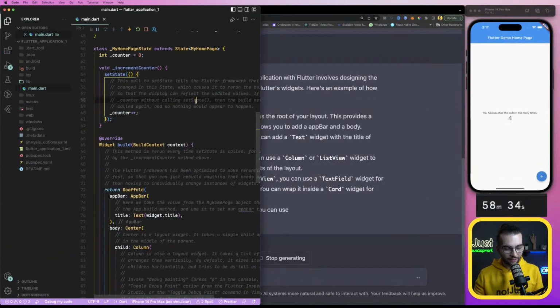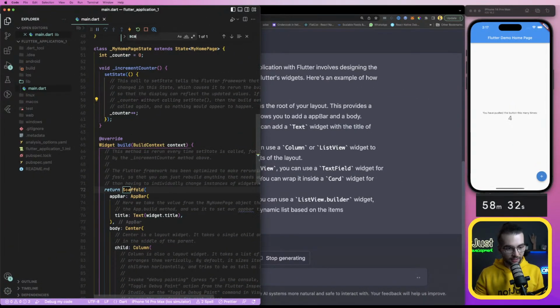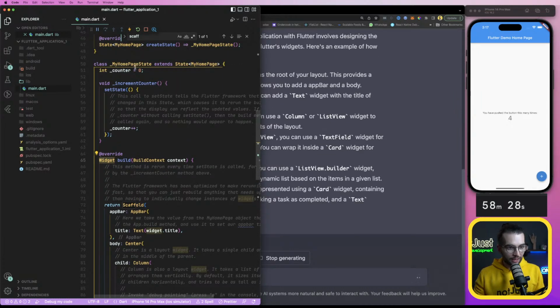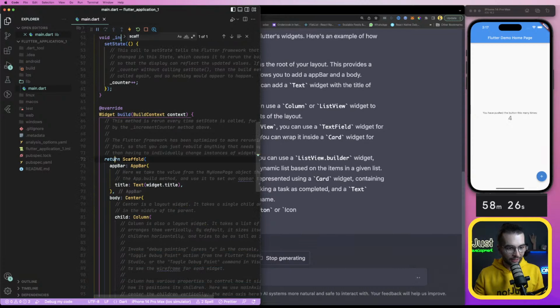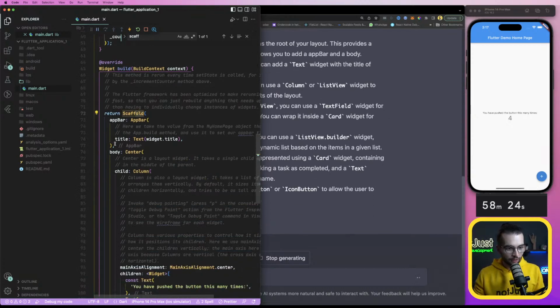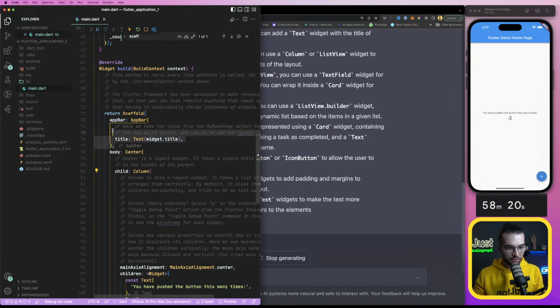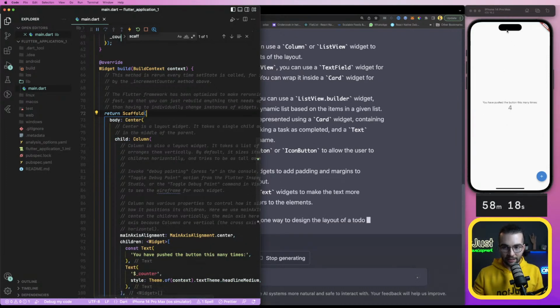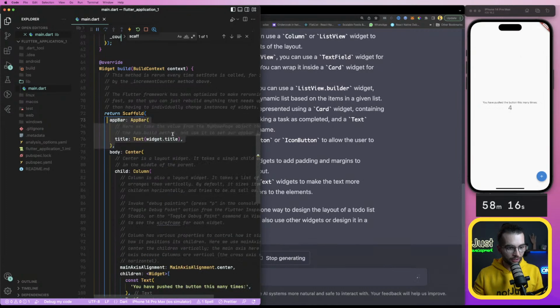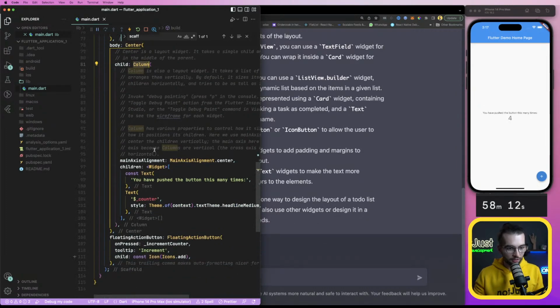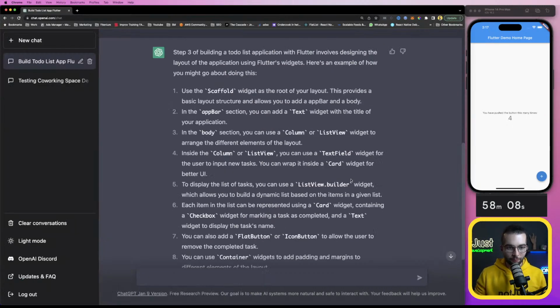Let's see if I can find something here like scaffold. So this might be the main home page. It has a scaffold. As I see, it has an app bar which might be on the top. So if I simply delete it, yes, it disappears. I understood it. And it also has a body with some columns. Okay, next is quite complicated for me.